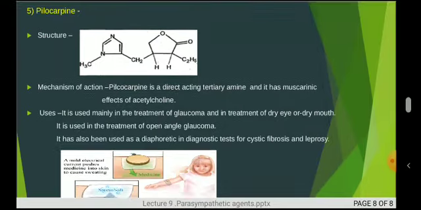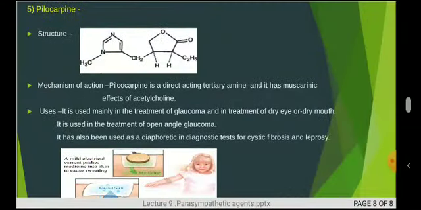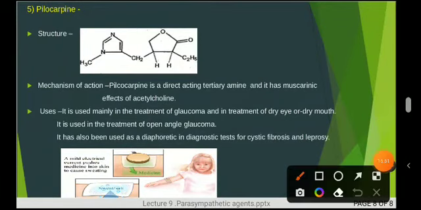Next, pilocarpine. This is a direct acting tertiary amine. Up till now we have seen 4 drugs which are direct acting quaternary ammonium drugs. But this is different, it is a tertiary amine drug and it has muscarinic effects, meaning it binds only to the muscarinic receptors and shows its effect.